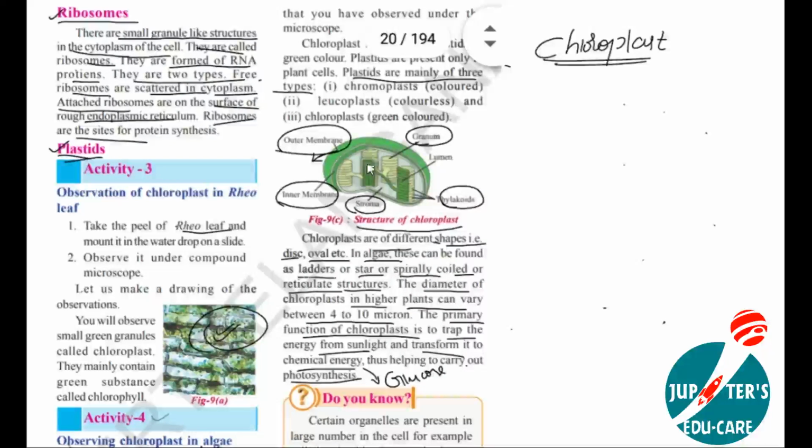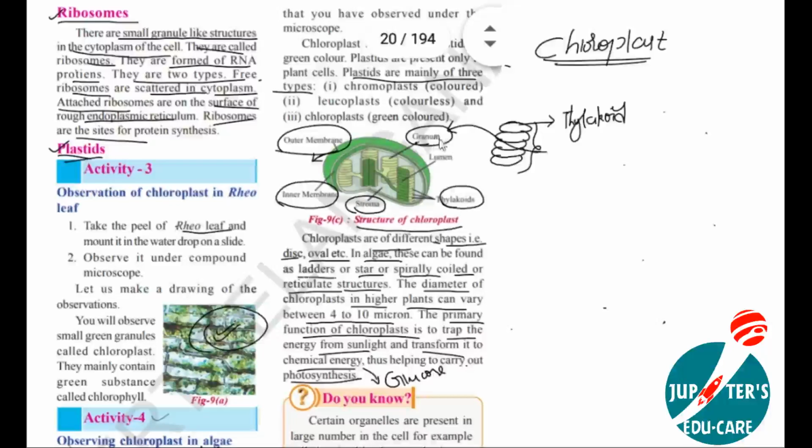Right? And here many structures are piled one upon another. Each structure is called a thylakoid. Many thylakoids are joined together, piled up one on another. They are arranged in a systematic manner. So these thylakoids are arranged in this way. A group of thylakoids is called granum, or grana, right?